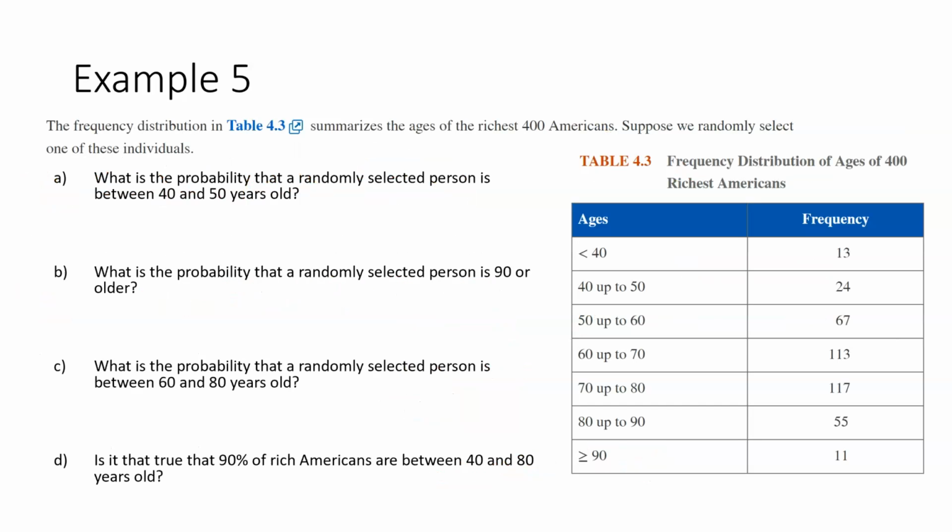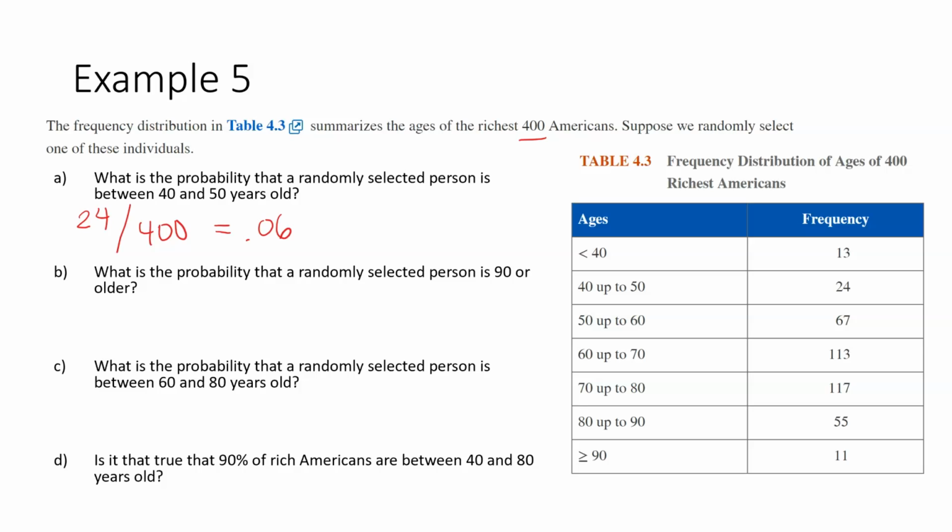We'll do one more example together. So here we have a frequency distribution, and basically you can think of that as like a tally system. It summarizes the ages of the richest 400 Americans. What is the probability that a randomly selected person is between 40 and 50? So 40 up to 50. They give us the frequency. This is the number of people. It's not the probability. So to find the probability, we would take the amount over the total. So the probability there would be 24 over 400, and we would just type that into our calculator, get 0.06.